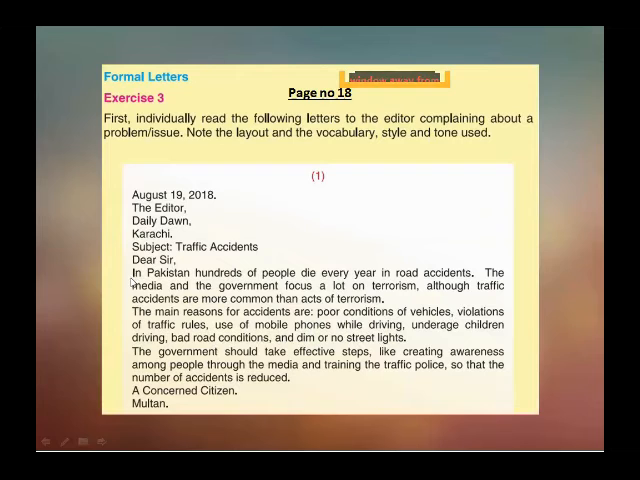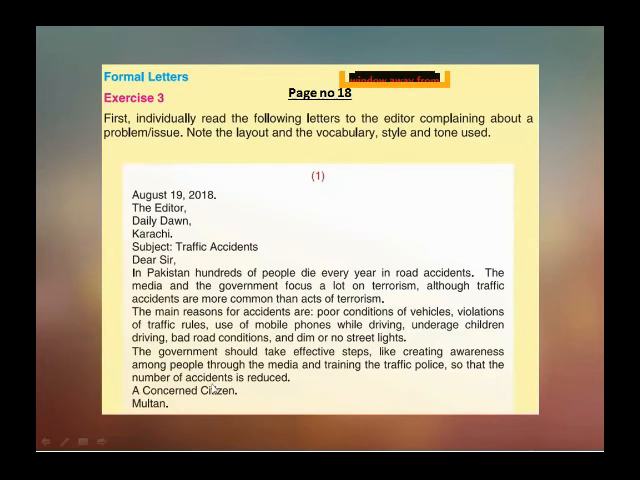What is the issue of today's letter? It is traffic accidents. So you are addressing the editor of the Daily Dawn that in Pakistan, hundreds of people die every year in road accidents. The media and the government focus a lot on terrorism, although traffic accidents are more common than acts of terrorism. The main reasons for accidents are poor conditions of vehicles, violations of traffic rules, use of mobile phones while driving, underage children driving, bad road conditions, and dim or no street light. This is the reason behind it that causes the traffic accidents.